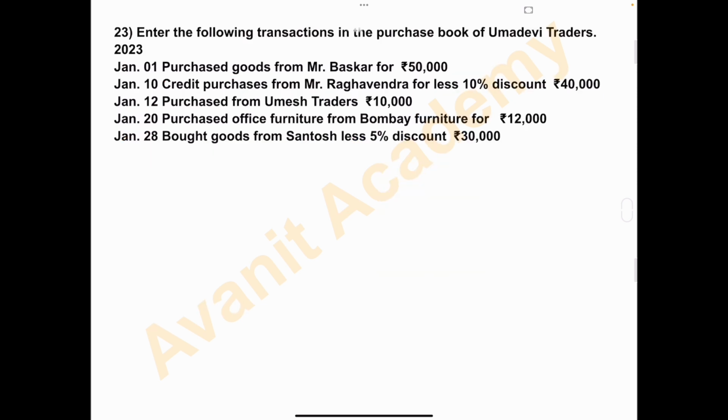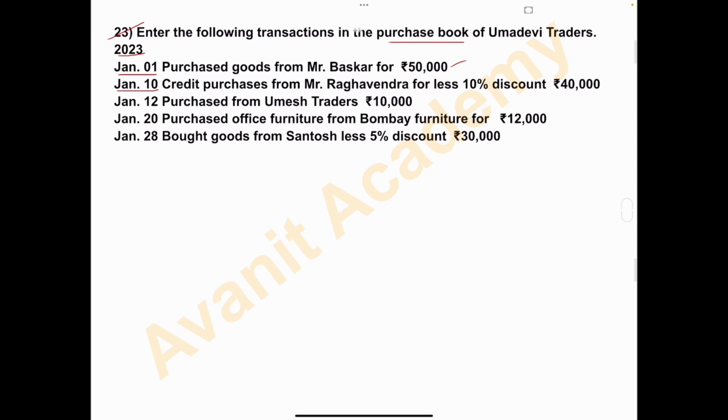Question number 23. Enter the following transactions in the purchase book of Uma Devi Traders. 2023, January 1st. Purchased goods from Mr. Bhaskar for rupees 50,000. January 10. Credit purchases from Mr. Raghavendra for rupees 40,000 less 10% discount.